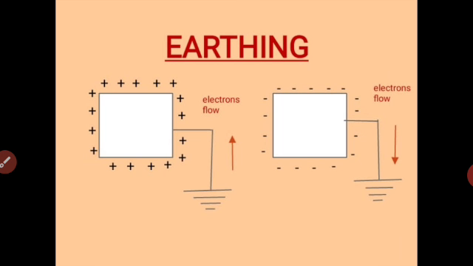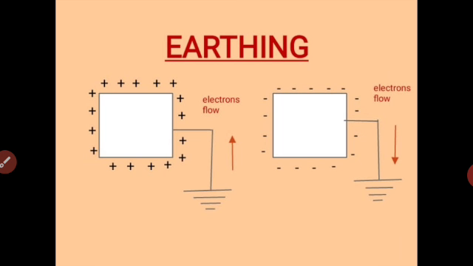Hence, in the diagram you can see the arrow is pointing from the ground upward, which means electrons from the ground will travel through the wire and will nullify the charges on the object. Thus, we will see the positive charges will disappear and we say that the body has become uncharged.